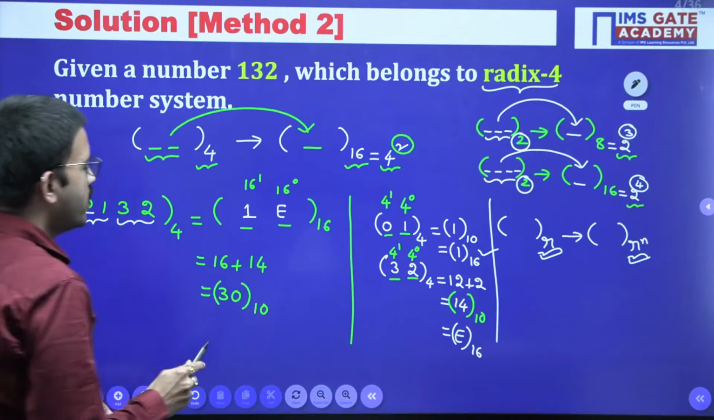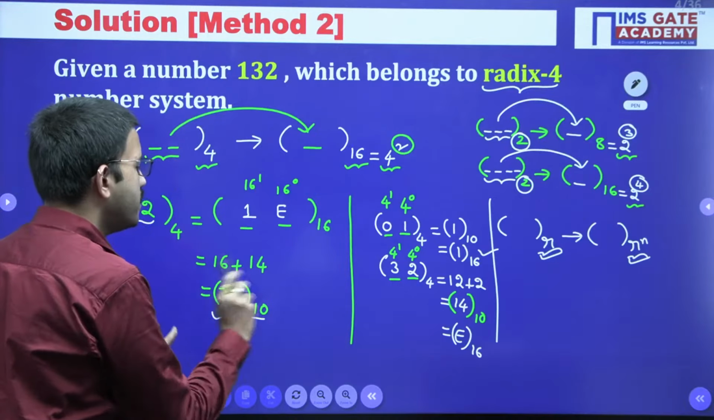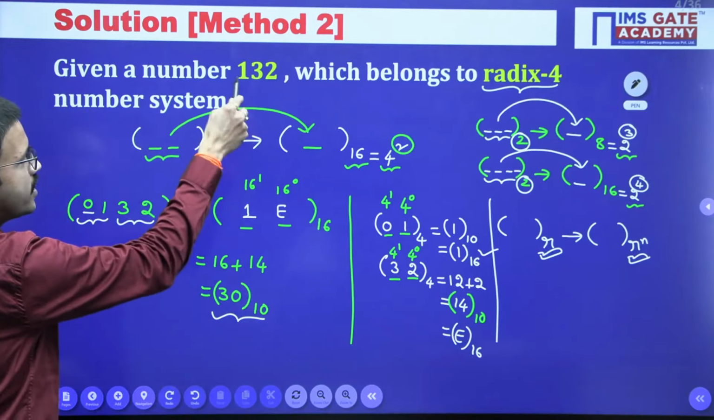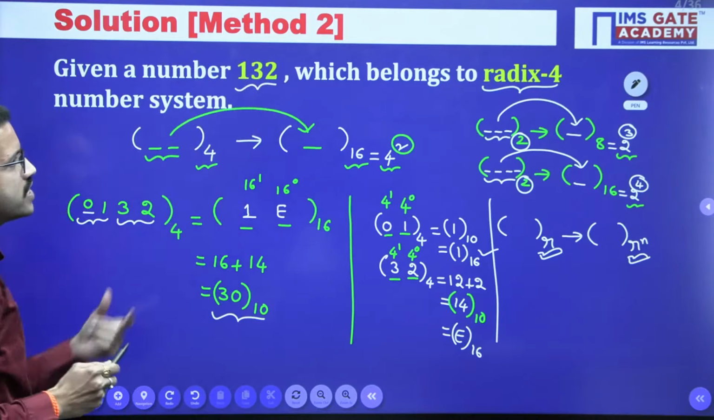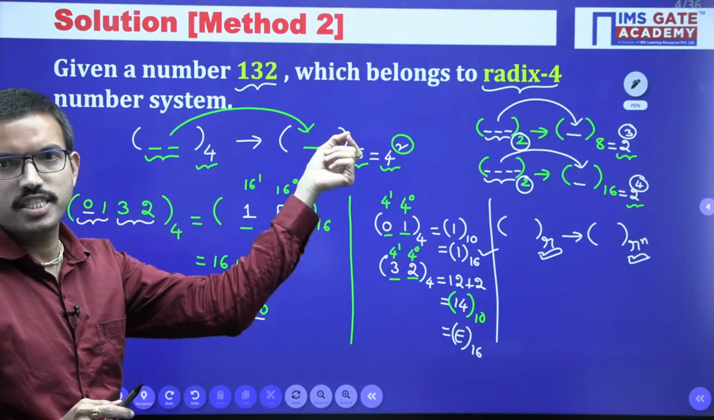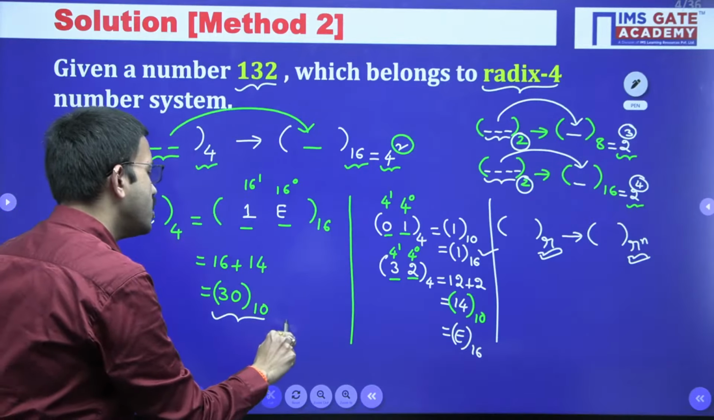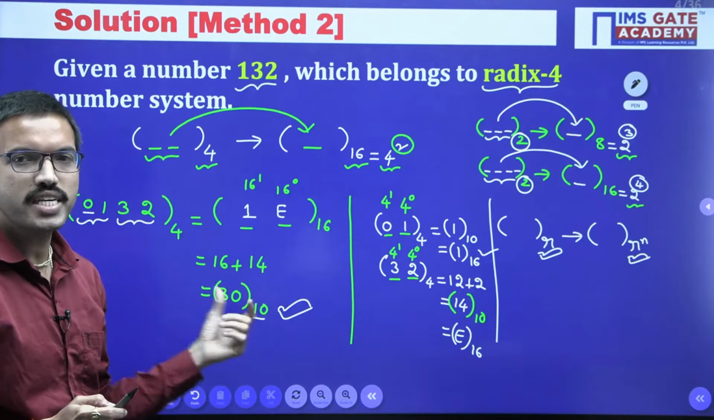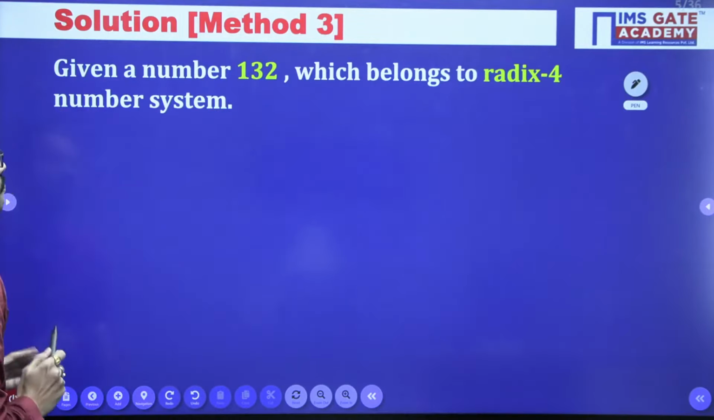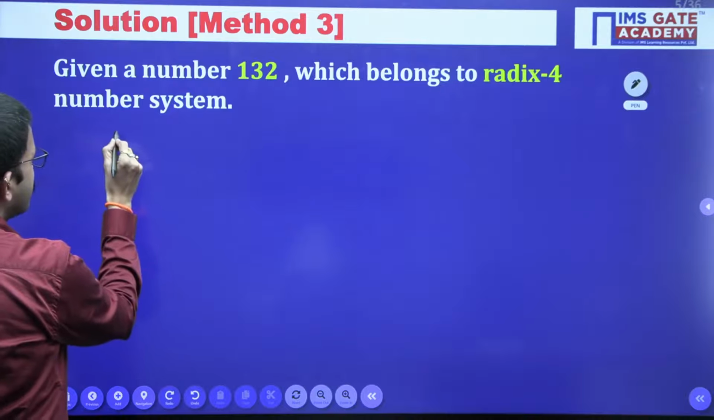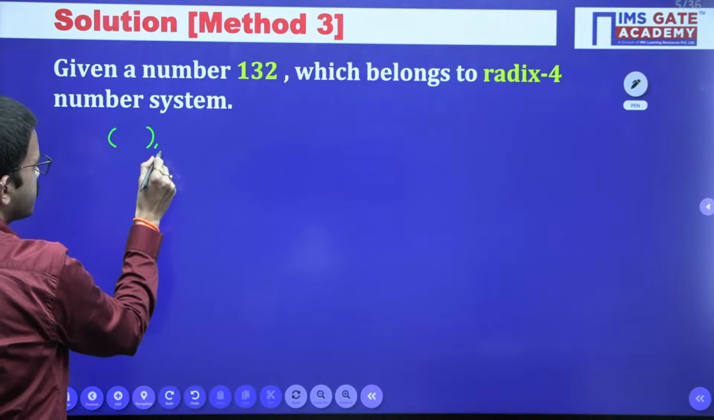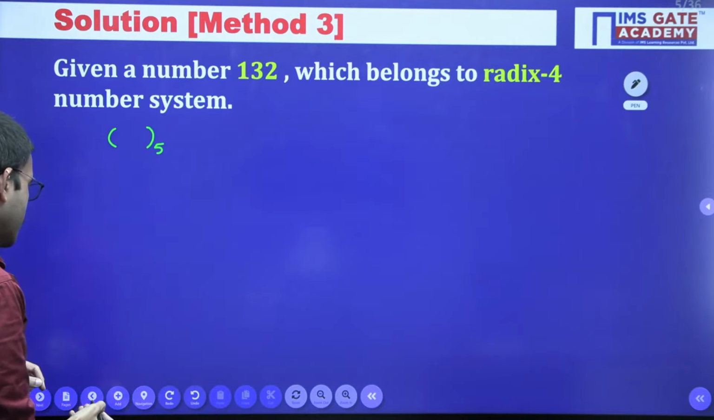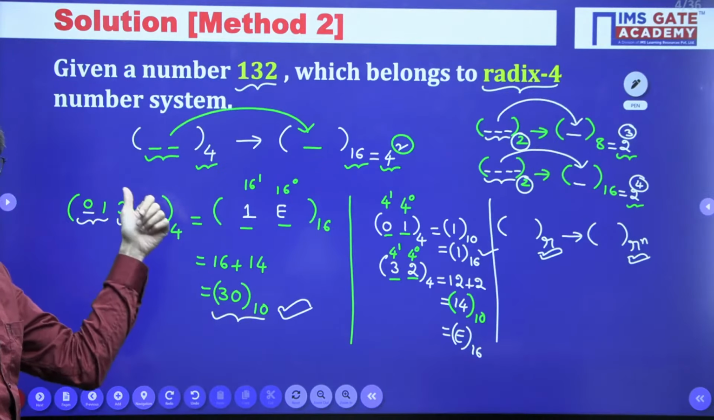So here the decimal number, either from the first method or the second method, for the given 132, a 3-digit number which belongs to base 4, right? The corresponding decimal equivalent you got is 30. I am considering that as a reference. Now our requirement is to convert into base 5. Up to here everyone got 30, either in the first method or the second method.